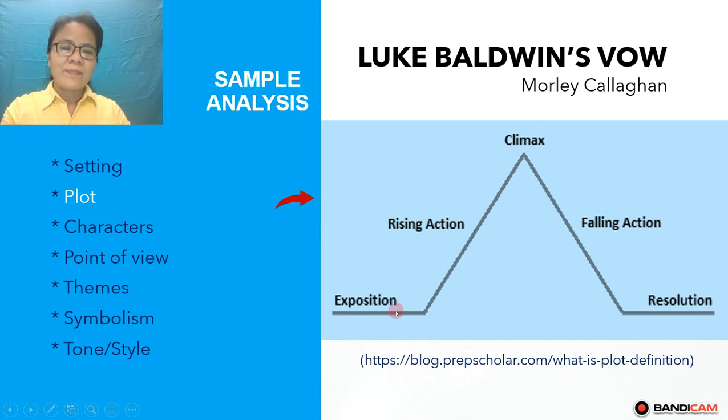The exposition is the background information. You see, Luke is a boy of about 12 or 13 years old, and he has to live with his uncle and his aunt, because his father is seriously sick and he is dying. Before moving to live with his uncle and his aunt, he promised his father that he would try to be like his uncle, because his uncle was a symbol of success. He was admired by a lot of people in the village.